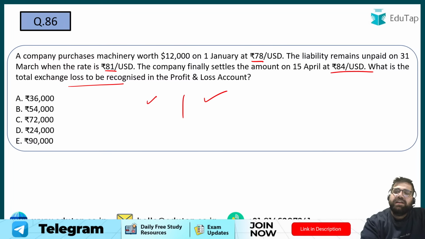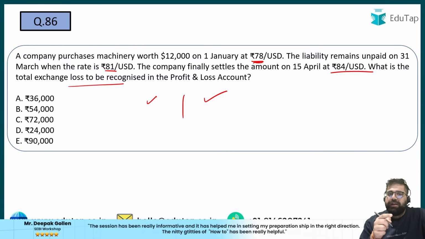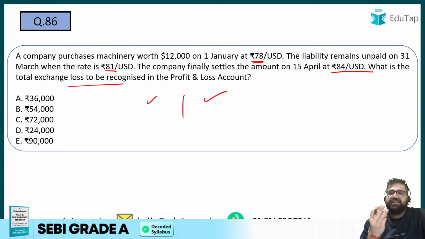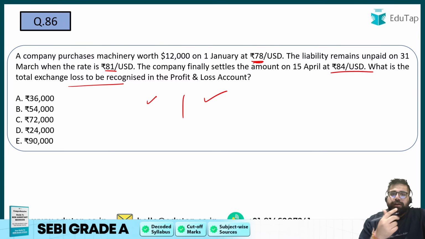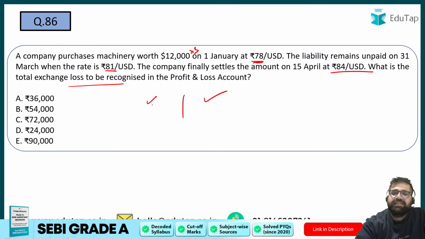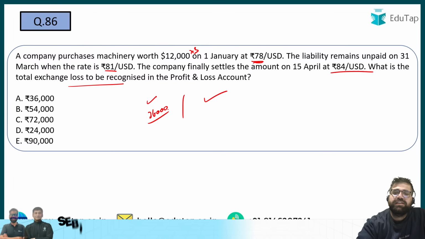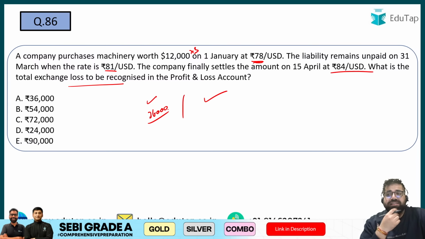So on the date of balance sheet you can see 78 से 81 हो गया है. So you booked the machine at 78 rupees per dollar. But today it's like 81 rupees per dollar. So it has depreciated by rupees 3. So 12,000 into 3, this is the extra amount which you have to pay for the first event, that is 36.